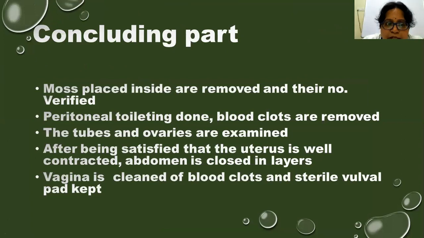This is not moss, it is mops. The mops which are placed inside should be removed. The number should be counted. You have to make sure that the instrument count is also tallied, and then peritoneal toileting is done, and whatever blood clots are remaining in the abdomen should be removed completely, and the tubes and ovaries are examined. You have to see whether they are normal or not.